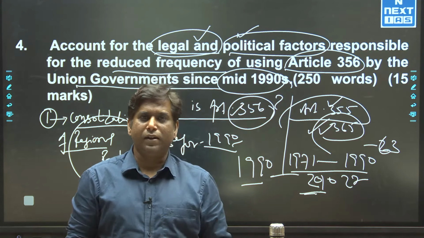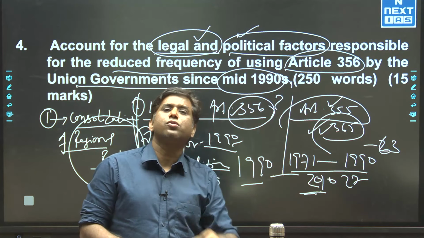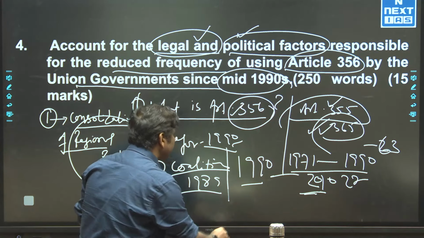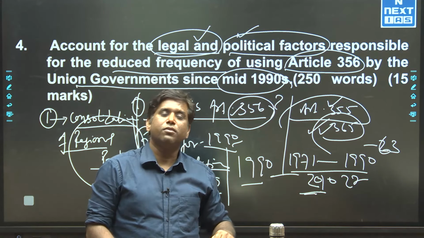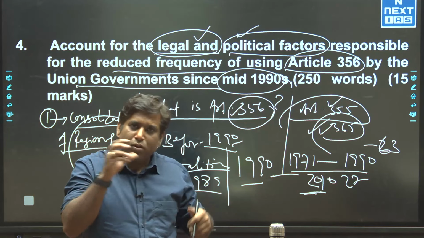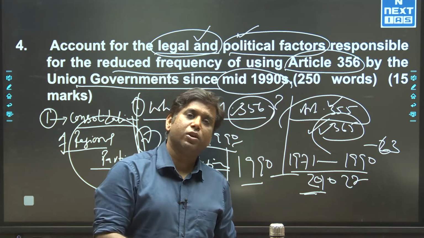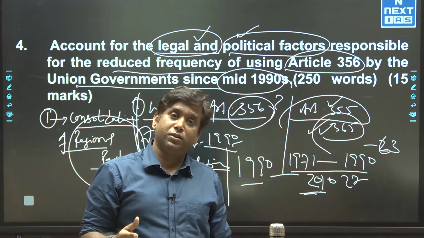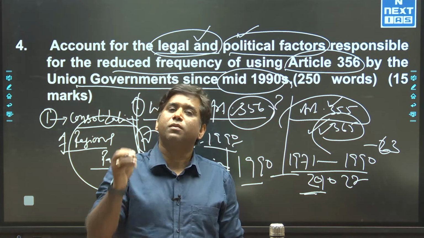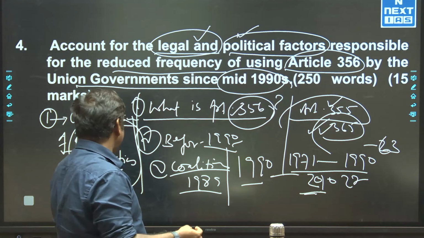Now, coalition government after 1989, what was the difference? Even in 1977 a coalition was formed, but this coalition was different. Why? Because in this coalition, many regional parties were participants. Small state parties hardly having 2-3 seats, 4 seats were the coalition partners. If you check out NDA or UPA, many partners are pure state parties, pure regional parties, hardly having many seats, but still they are coalition partners.